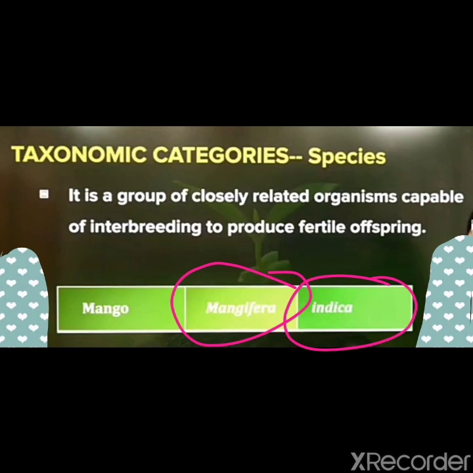So they all belong to the same genus, tomato, potato, brinjal. But if we say lycopersicum, it means we are talking about tomato. If we say tuberosum, it means we are talking about potato. And if we say melongena, it means we are talking about brinjal.